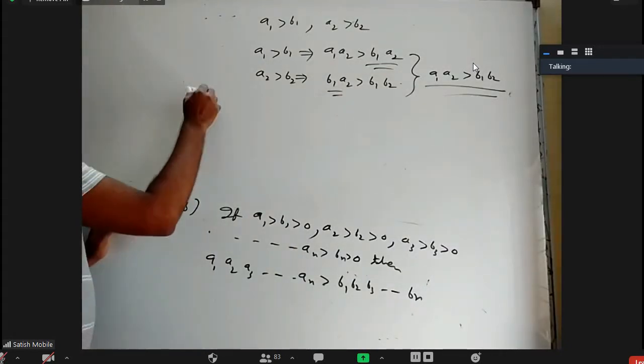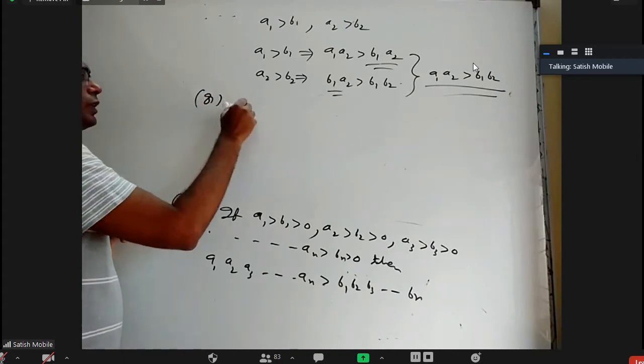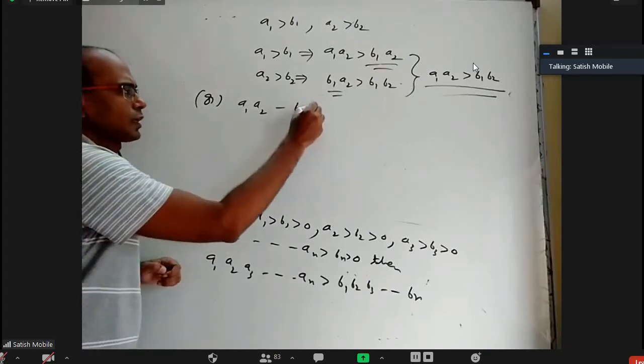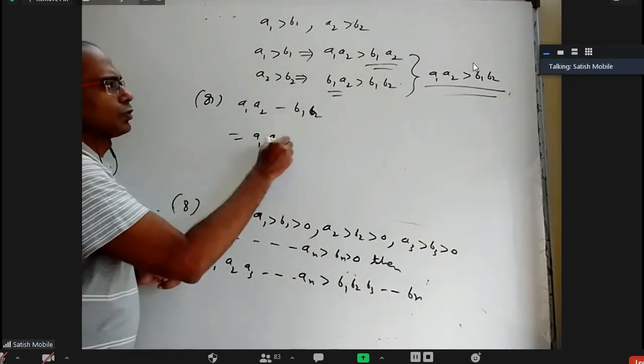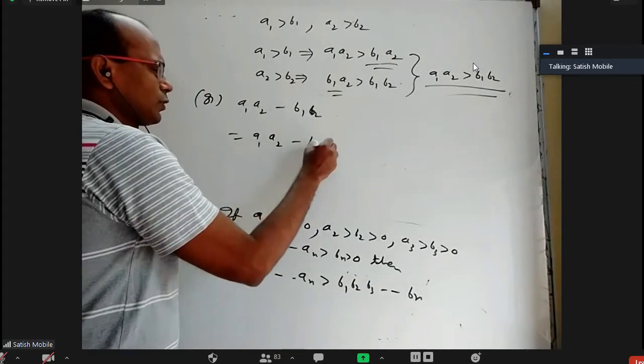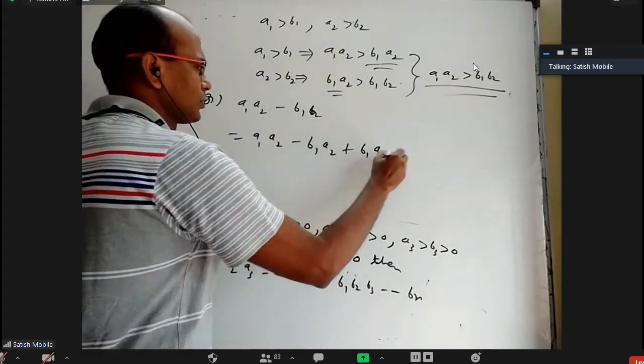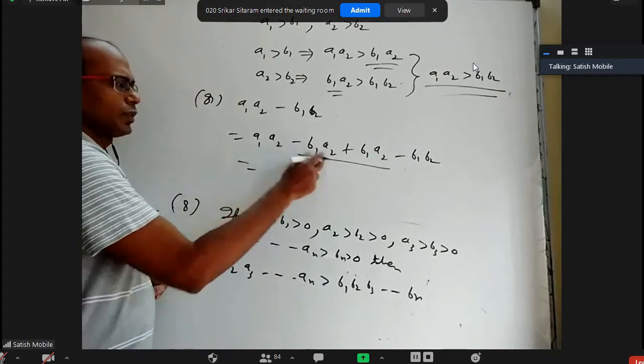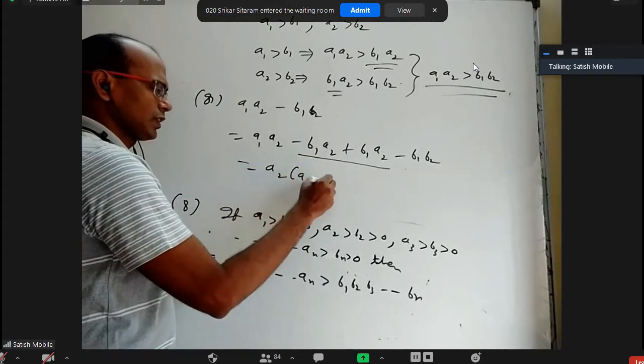If somebody wants to prove some other way, I will take A1, A2 minus B1, B2. How to prove it is positive is that I am going to subtract B1, A2 and add B1, A2. Same thing I added and subtracted. From these two I can take A2 common, A1 minus B1.